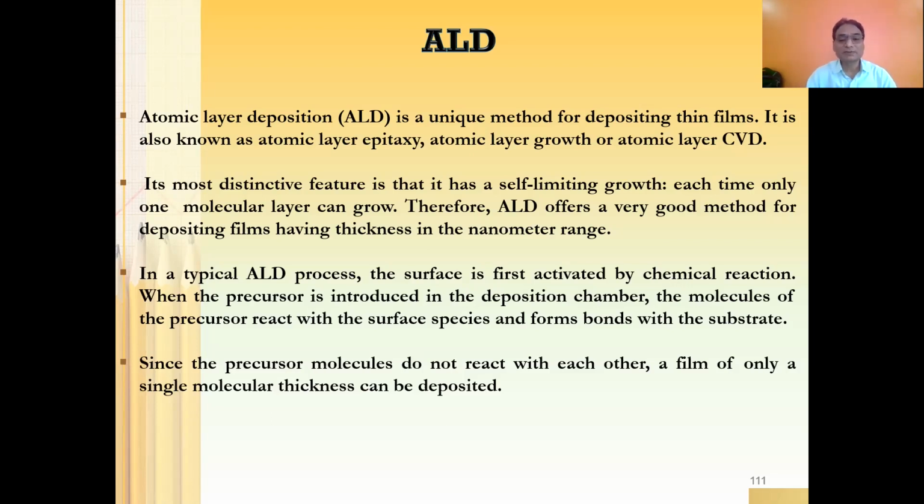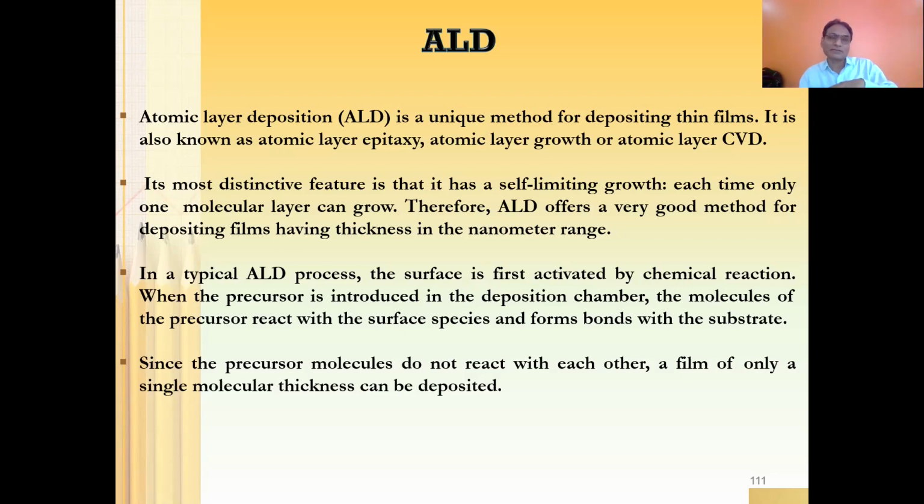In a typical ALD process, the surface is first activated by chemical reaction. If you really want to deposit an ultra thin layer, the substrate surface you use for deposition needs to be activated first. Only then will you be able to grow a single atomic layer. When the precursor is introduced in the deposition chamber, the precursor molecules react with the surface species and form bonds with the substrate. So this is the basic phenomenon. First of all, what happens?